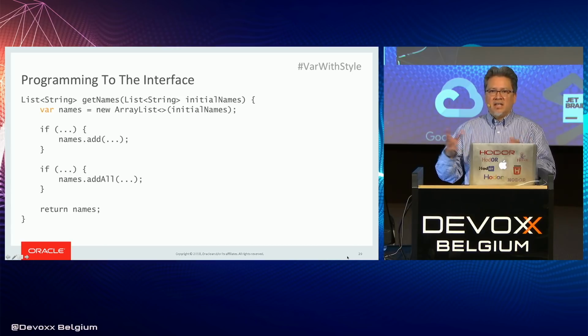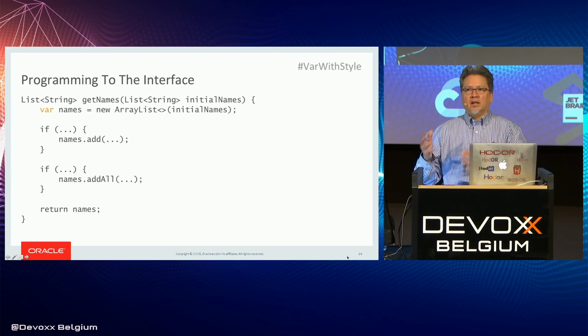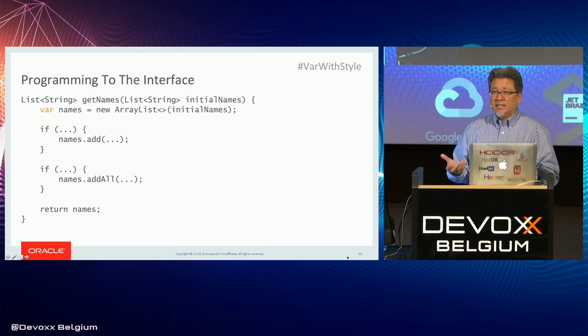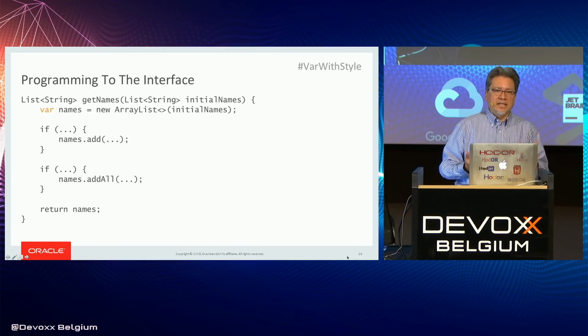If you look at the code, it's adding some things to the list. It calls add, addAll. All of those things are on ArrayList as well as List. The fact is, the difference in the API between ArrayList and List is hardly anything. Yeah, there are a couple of methods. You might use one accidentally, but if it's a short method, it's not really going to be a problem.